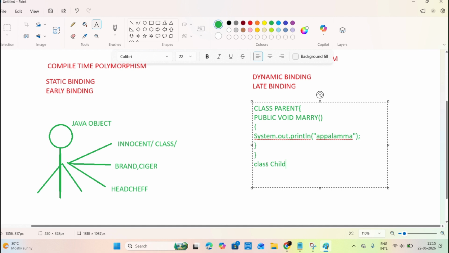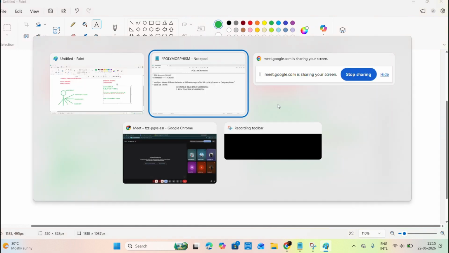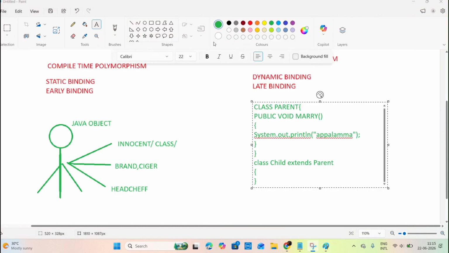Ajay wants to marry, but Ajay doesn't want Appalamma, right? So the child class extends the parent class.